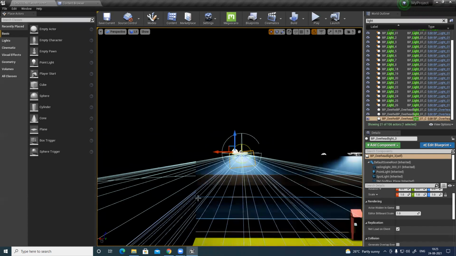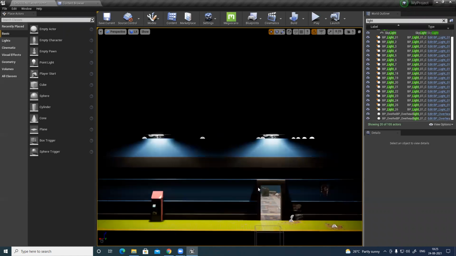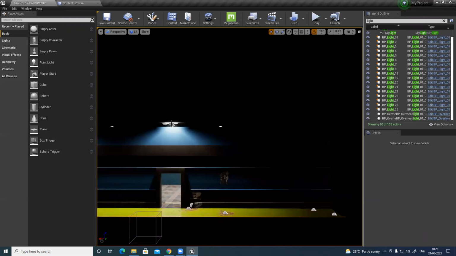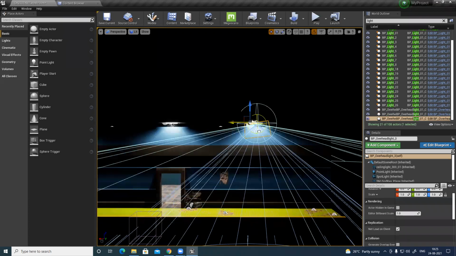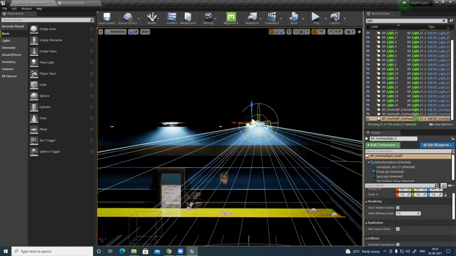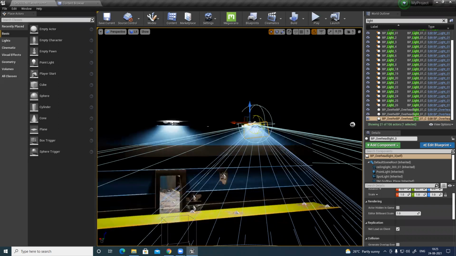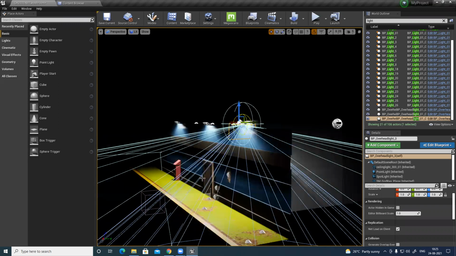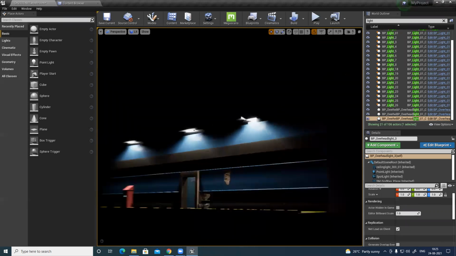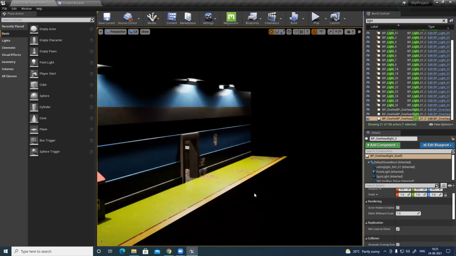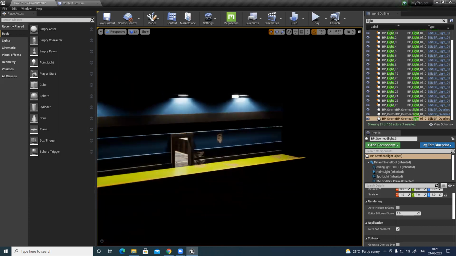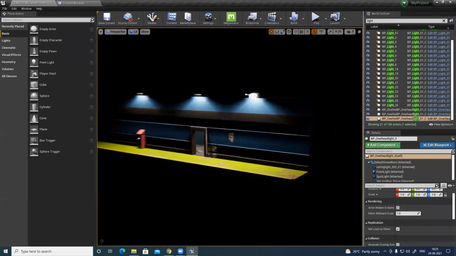I can delete this one, so this corner becomes a little dark and blends in nicely. I don't need the background, only this section is visible.